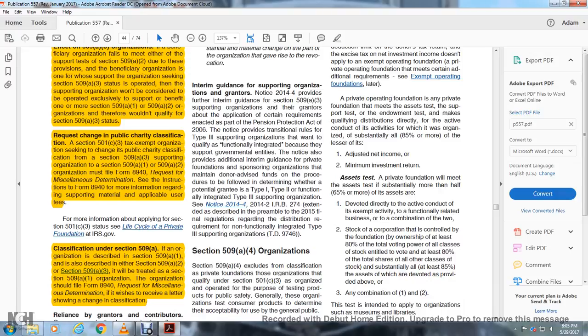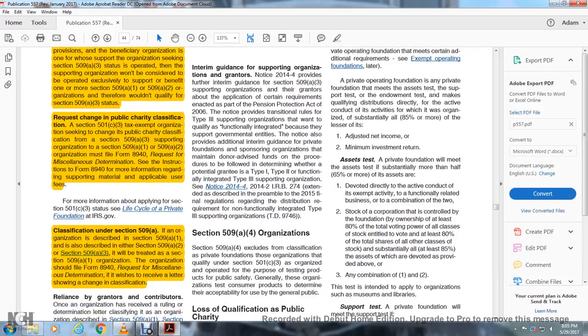Stock of a corporation controlled by the foundation, through ownership of at least 80% of the total voting power of all classes of stock entitled to vote and at least 80% of the total shares of all other classes of stock, also counts if substantially all, at least 85%, of that corporation's assets are devoted as directed above. Any combination of one or two of the tests is intended, but they apply to organizations such as museums and libraries.